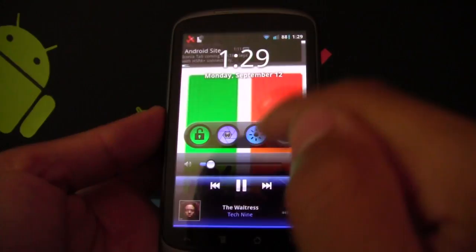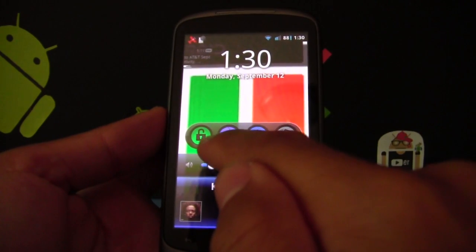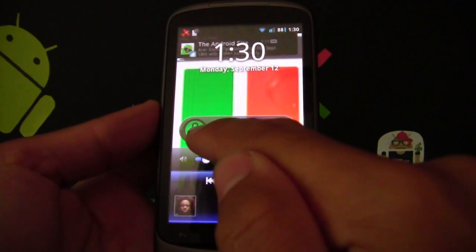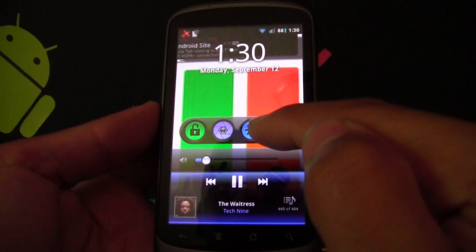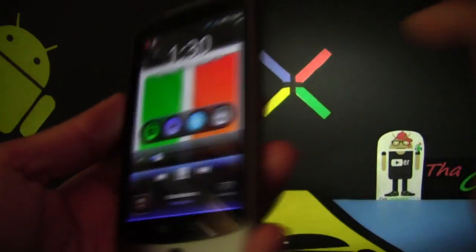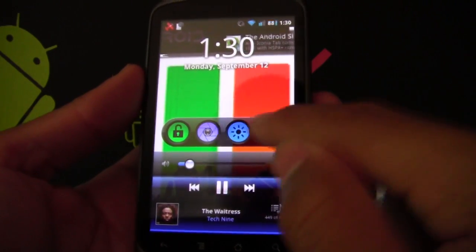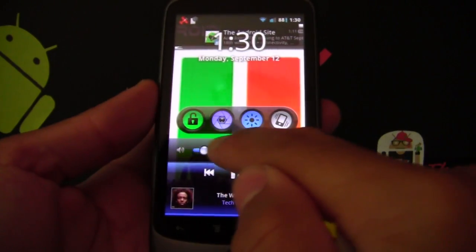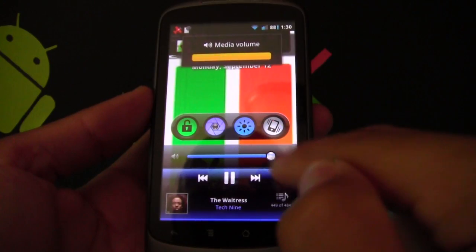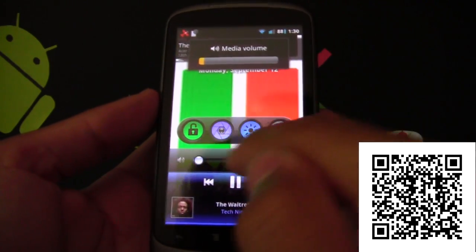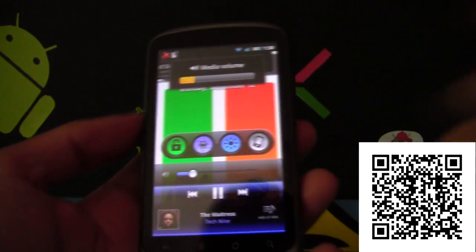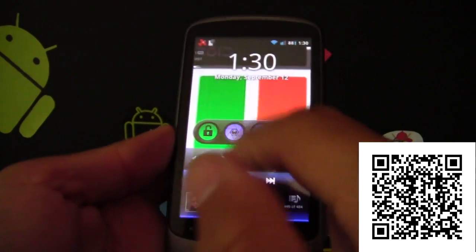Do you see that? I have quick launch applications that I can use. In this lock screen, you're allowed to unlock your phone, go to the camera, use your light. You can see that? And then there's putting your phone in vibrate mode. You have the song controller here, and you could also turn up the volume from there. And it's just an unlock screen. Let's unlock the phone. And there we go. We got unlocked. Go Launcher.